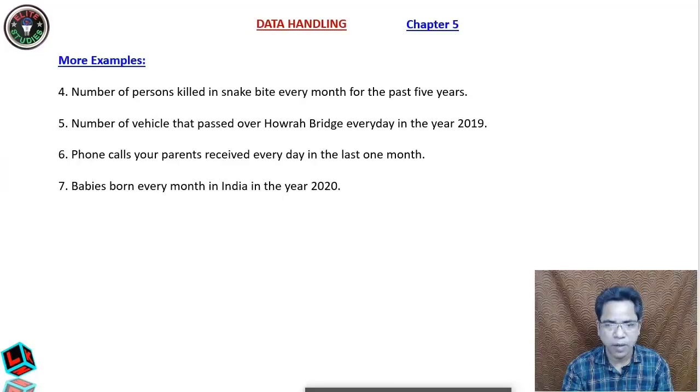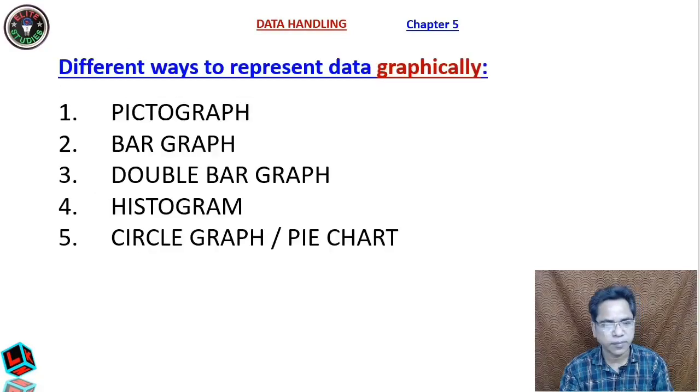Now let us go to some other topic. How to represent data graphically. There are some 5 ways. You have already studied in earlier classes about pictograph, bar graph and double bar graph. In this chapter, in class 8, you are going to study in detail about histogram, circle graph and pie chart. All these things are very easy and quite interesting. Let us now jump to pictograph.